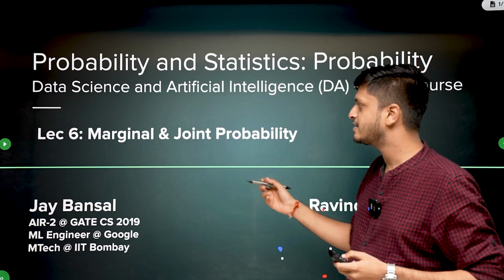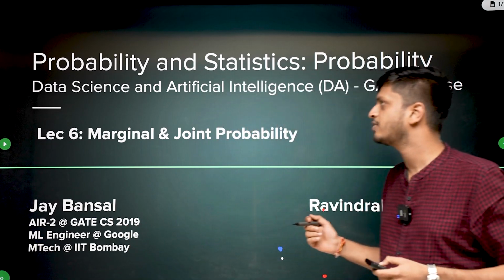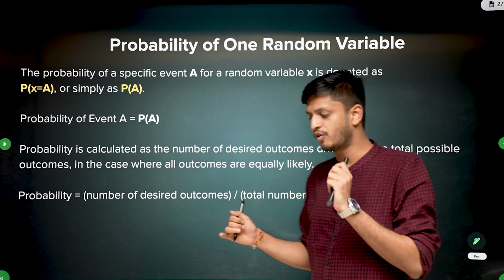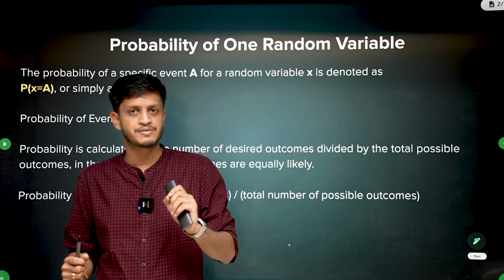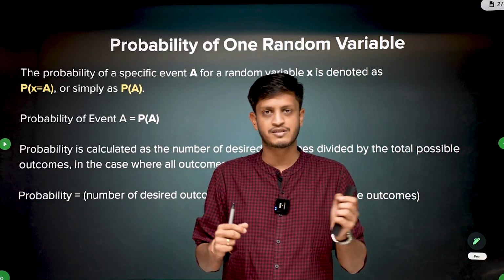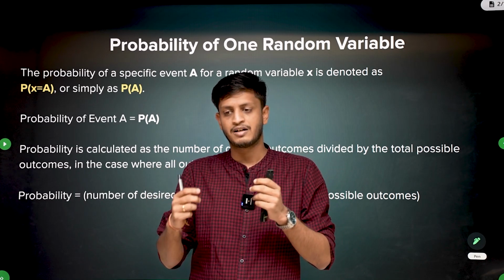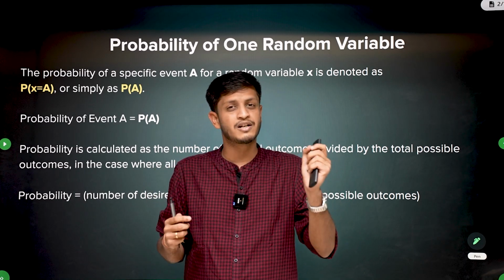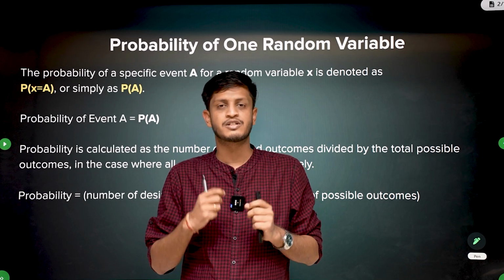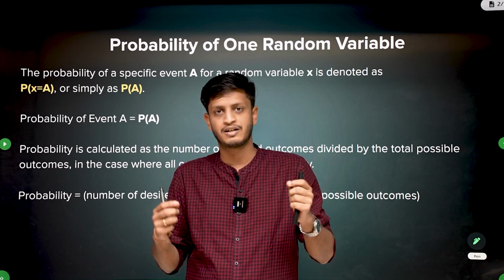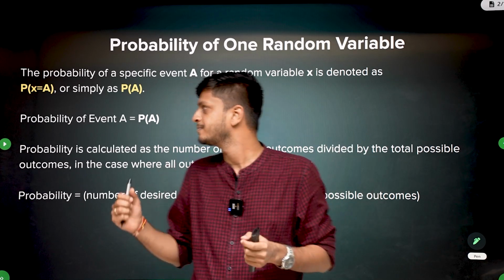Cool. So let's discuss marginal and joint probability, what it means. We already know what conditional probability is, but again I will explain it, because conditional probability is very closely related to marginal and joint probability. So it's very easy for you to confuse conditional probability and marginal probability.